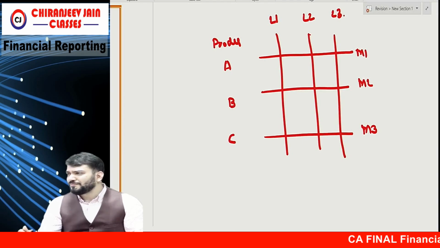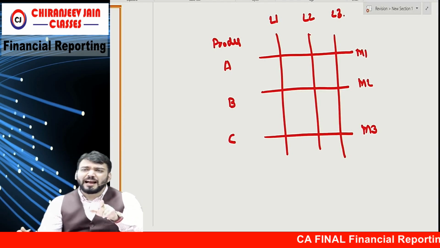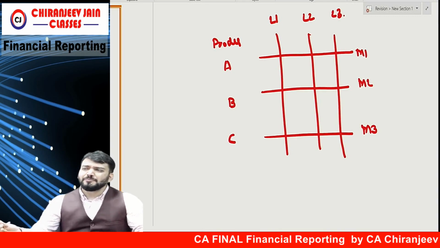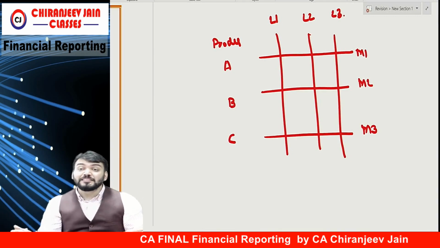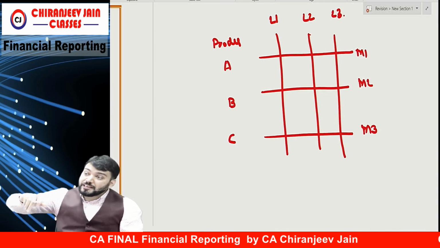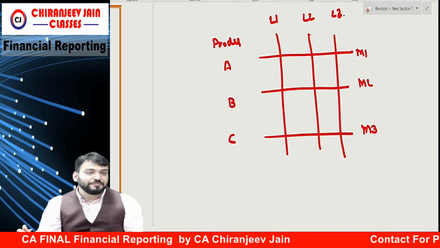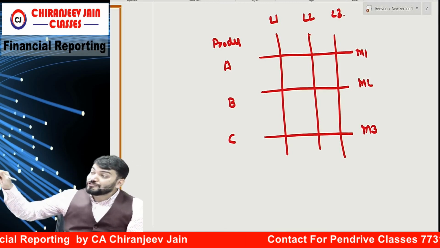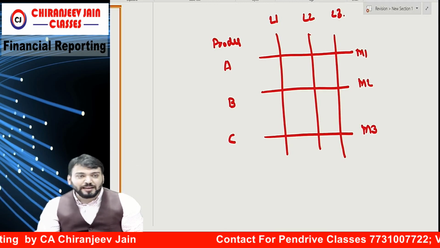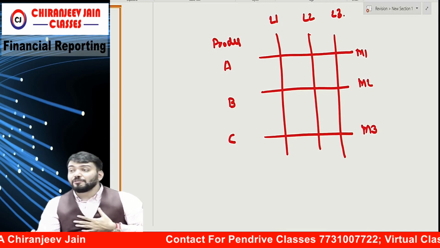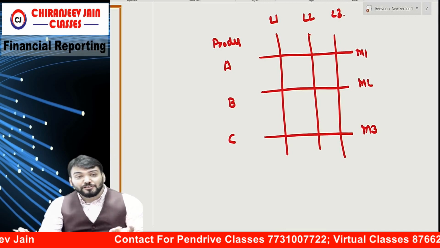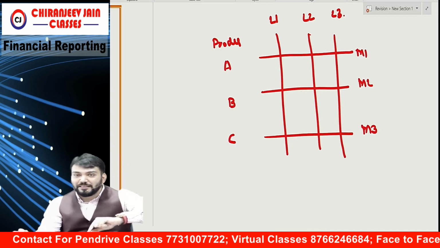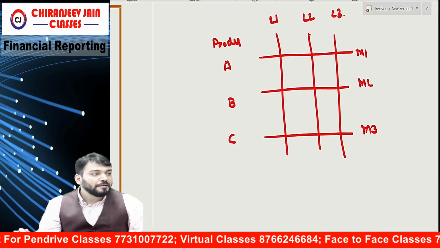Normally an entity will either report based on product or based on location. If they are reporting both, it means they think both are important. Product is important and location is also important. For example, I need to teach in Hyderabad and also in Bangalore, so I will appoint one manager for Hyderabad and one for Bangalore.